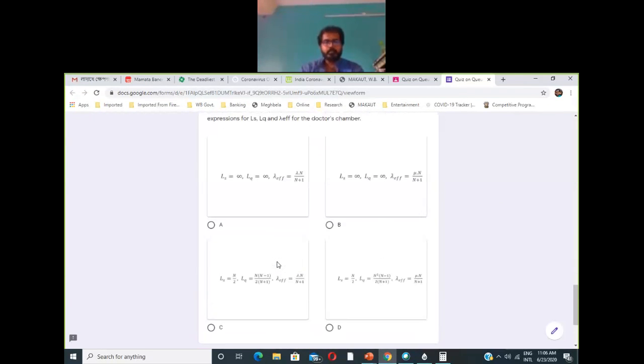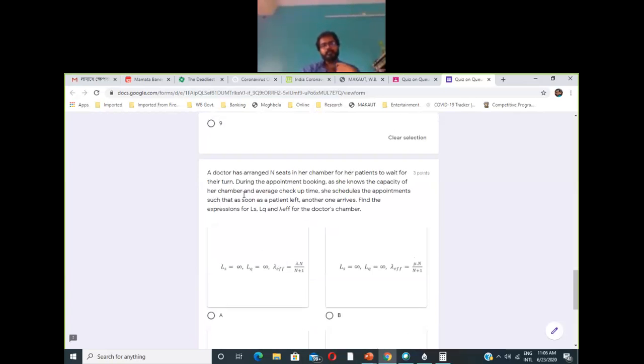And the final question: now it is asking that a doctor has arranged N seats in her chamber for her patients to wait for their turn. So it means that the length of the queue is N, or the system has a capacity of capital N. Now during the appointment booking, as she knows the capacity of her chamber and average checkup time, she schedules the appointment such that as soon as a patient leaves, another one arrives.